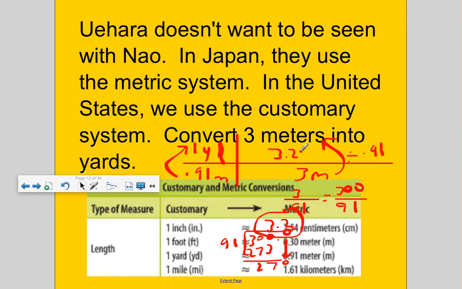So there are approximately 3 2/10 yards for every 3 meters. And that is what we are going to learn today. So for 1 yard, you have 91 hundredths. For 3 meters, there's about 3 2/10 yards. All right.